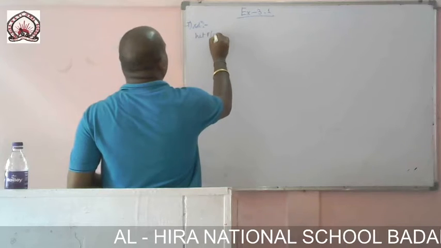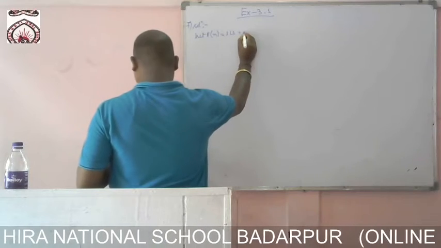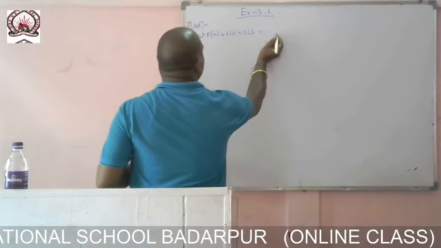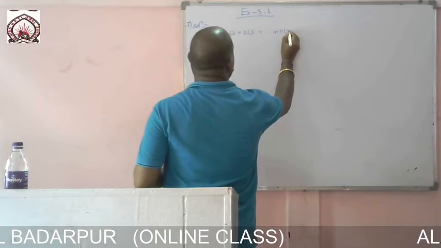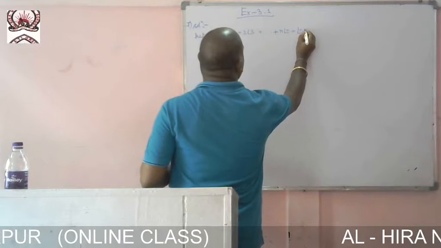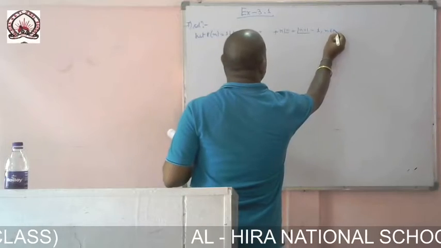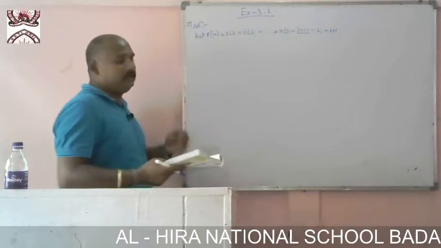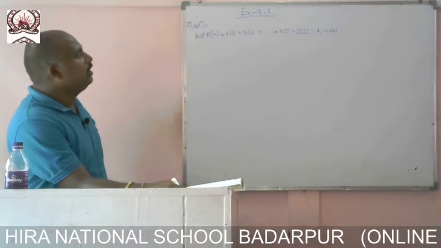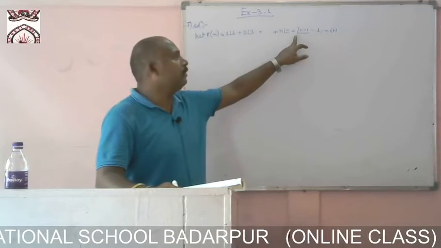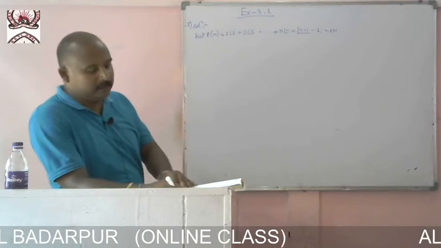Let P of n equal to 1 into 1 factorial plus 2 into 2 factorial plus dot dot dot plus n into n factorial equal to n plus 1 factorial minus 1, where n belongs to natural number.